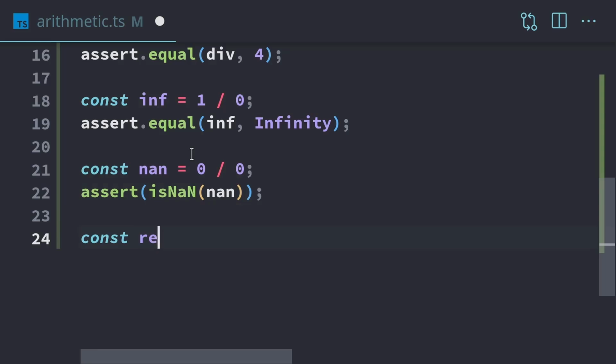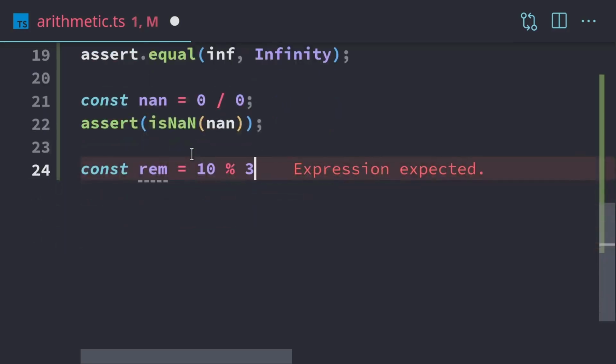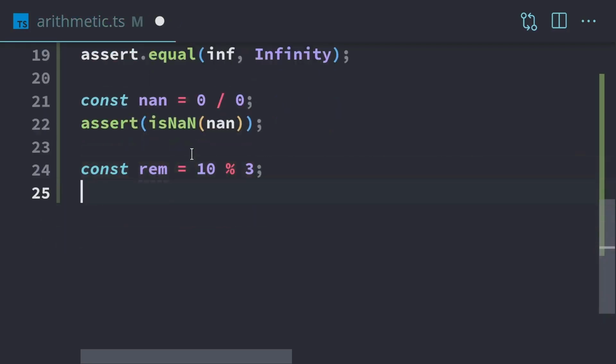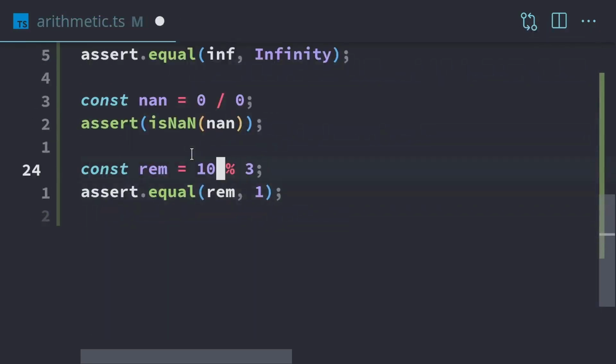We can also do remainder division. To do remainder division, we use the percent symbol. So we do 10 remainder division 3, and what that's going to give us is a result of 1. With remainder division, 3 will go into 10 3 whole times, and there's 1 left over. So that's where we get the 1.